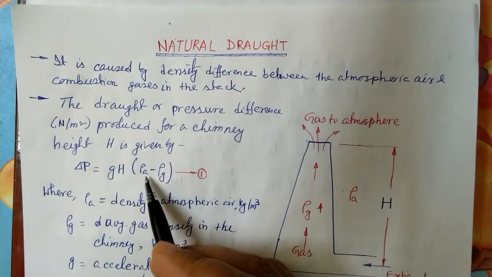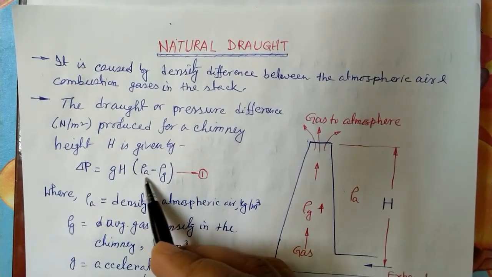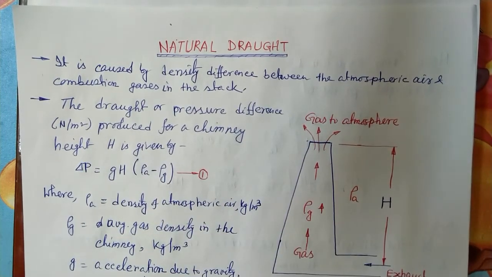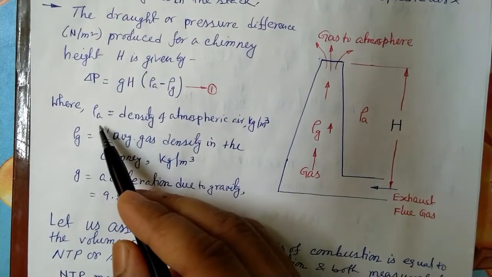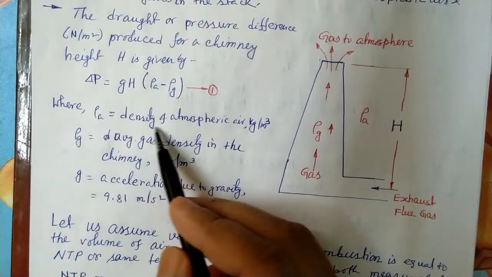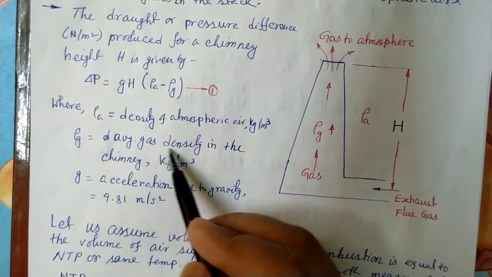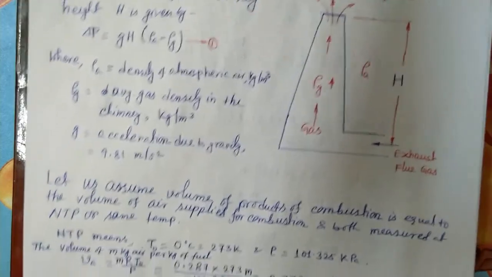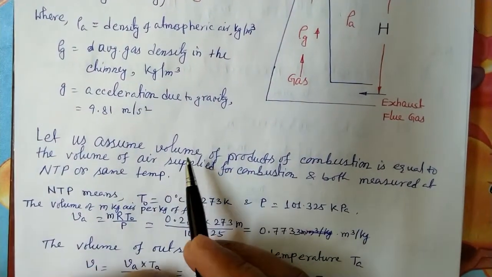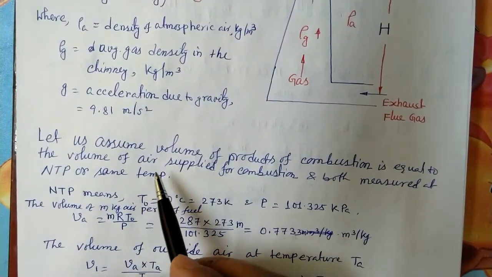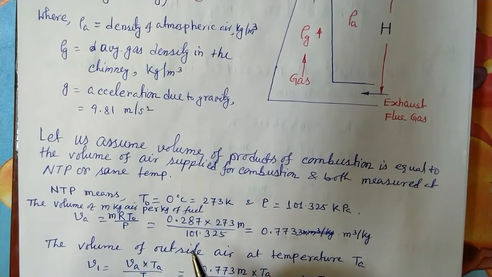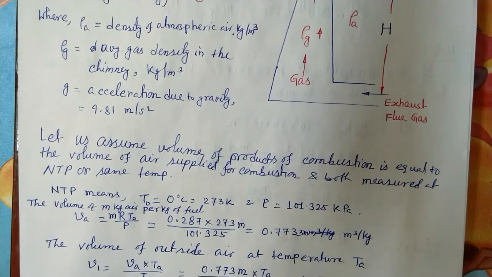Now we have to find the density of atmospheric air and flue gas in terms of temperature. Here rho a is the density of atmospheric air, rho g is the average gas density, and g is the acceleration due to gravity. We have assumed that the volume of product of combustion is equal to the volume of air supplied for the combustion, both measured at the same temperature.